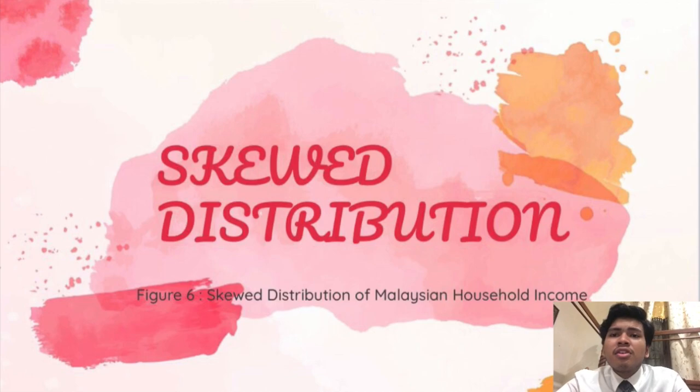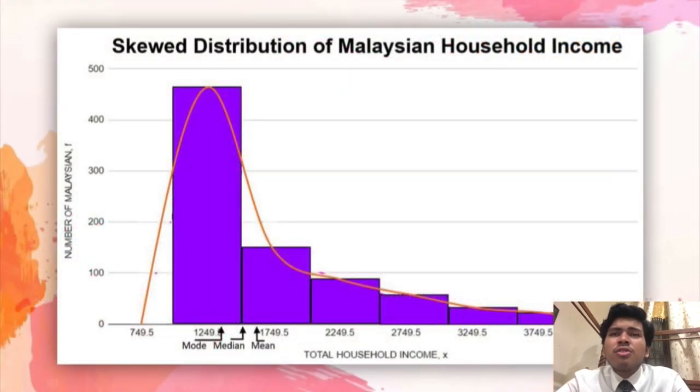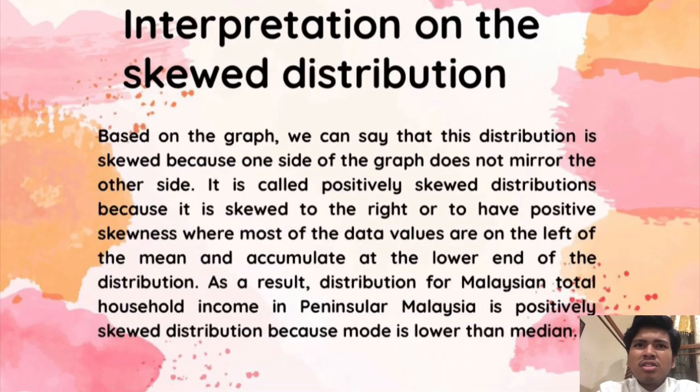We can see the figures show the skewed distribution of Malaysian household income. You can say that this distribution is skewed because one side of the graph does not mirror the other side.